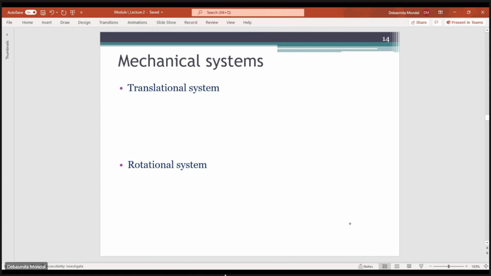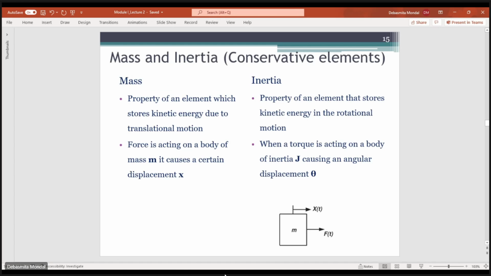Okay, so now you have this mass. Let us see what mass and inertia are. Mass and inertia are usually known as the conservative elements. What they do is that they store. Mass is defined as the property of the element which stores the kinetic energy which is present due to the translational motion.